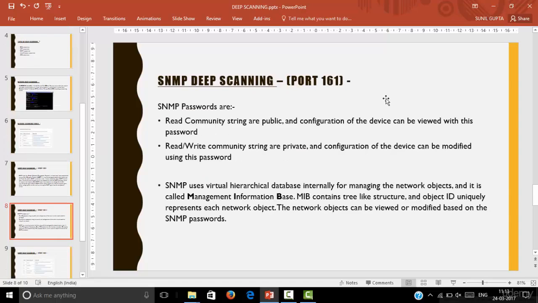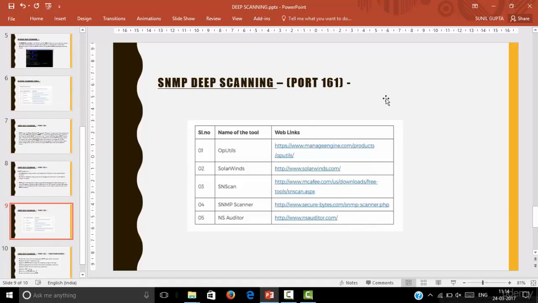SNMP passwords are the read community string, which is public, and the read and write community string, which is private. As I already told you, there is two-way authentication. These are tools you can use for SNMP deep scanning: Orbitals, SolarWinds, SNS Scan, SNMP Scanner, and NS Auditor. You can use these tools to do deep scanning.